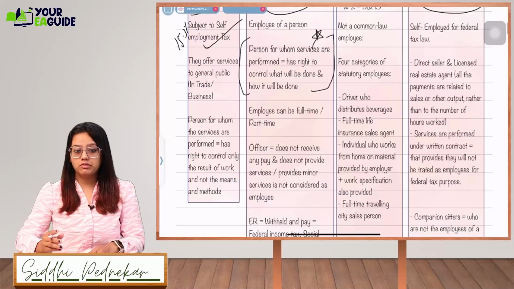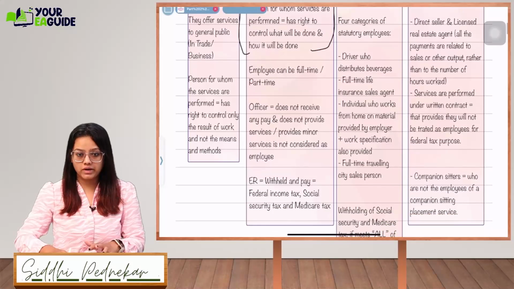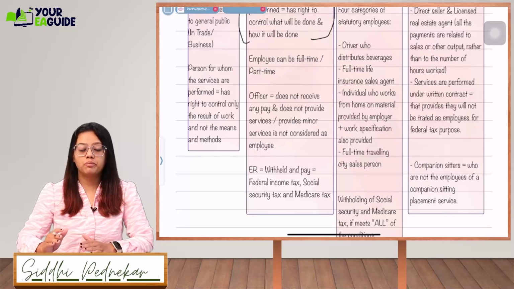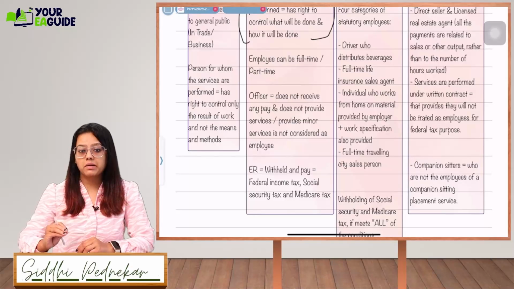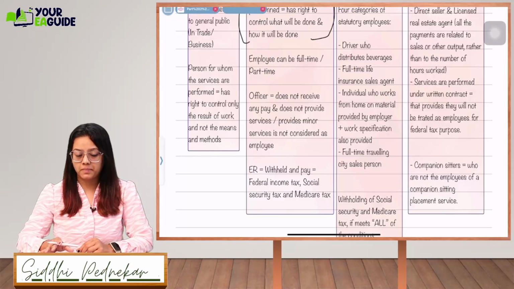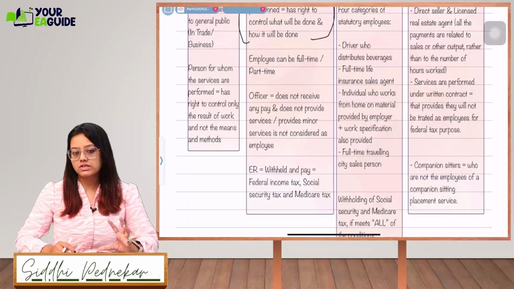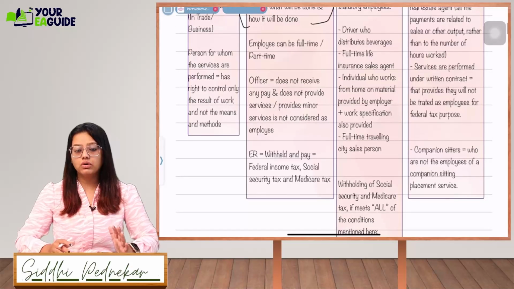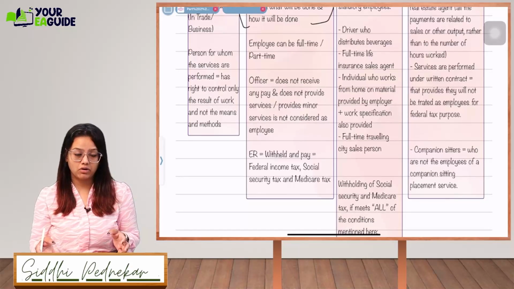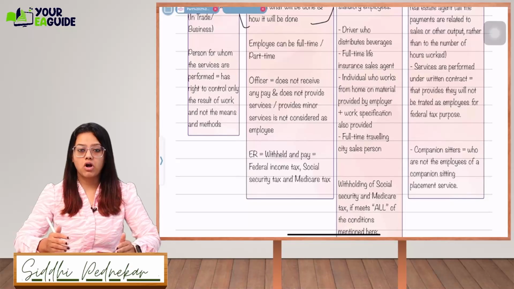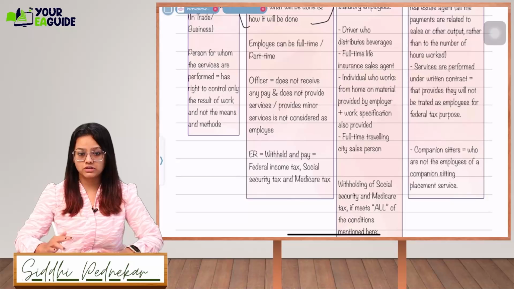An employee can be full-time or part-time, both will be called a common law employee. An officer who does not receive any pay and does not provide services, or who provides minor services, is not considered an employee. So officers who are just providing some management-related or administrative services, and who are not going to receive any pay, just subsidiary services, will not be called an employee, he is just an officer.